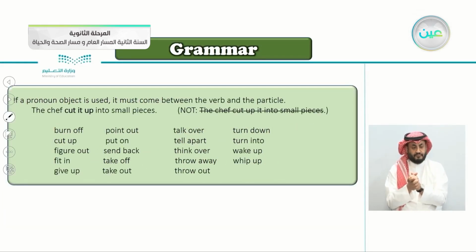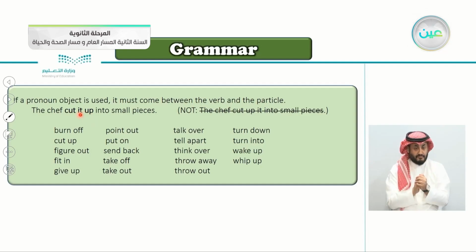If a pronoun object is used, it must come between the verb and the particle, in the middle. It's not optional. The chef cut it up.